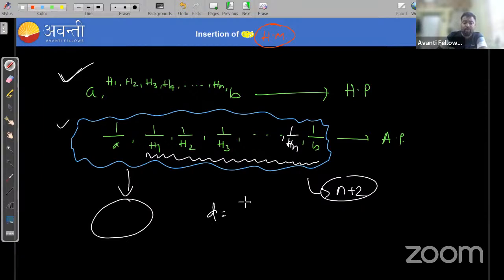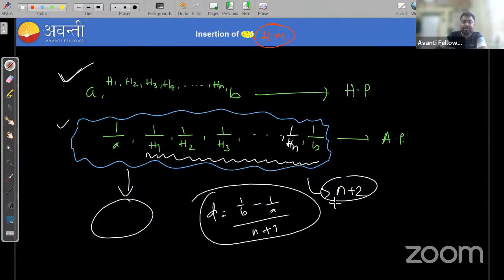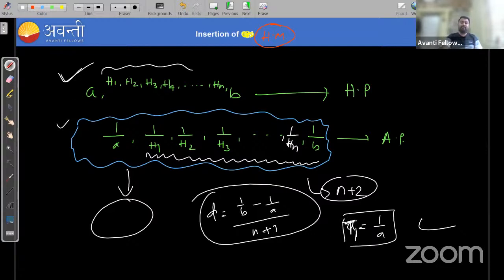D is equal to 1 upon B minus 1 upon A, upon n plus 1. From here you are getting the common difference, and the first term will be 1 upon A, right? Then you can find all the harmonic means you have inserted in between A and B.